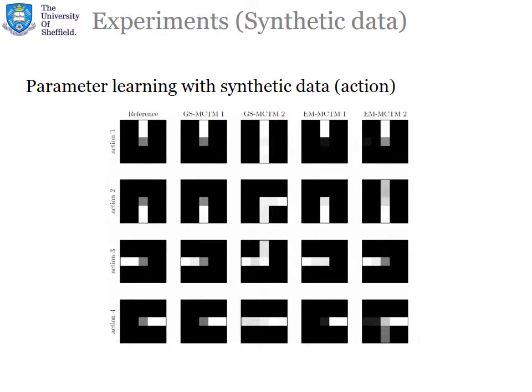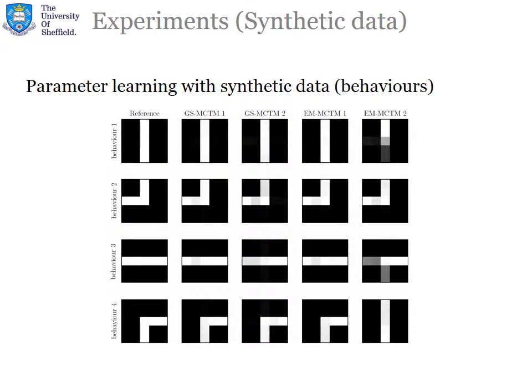Here we can see how the methods can restore the reference distributions. In this case, these are actions from the given training datasets. The first column corresponds to the reference actions. The other columns represent two independent runs for both algorithms. This is a similar comparison for behaviors.